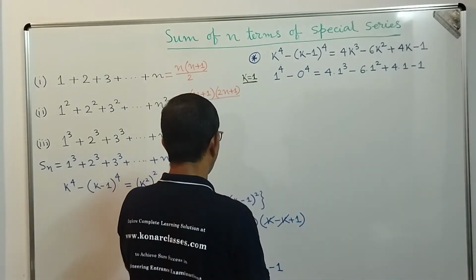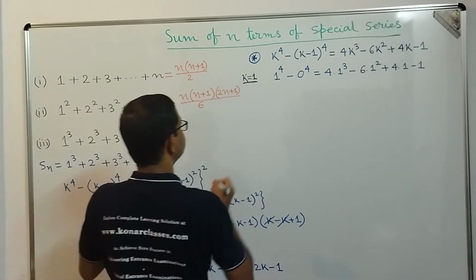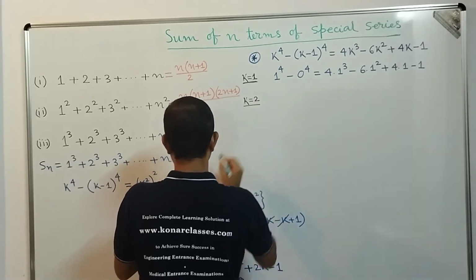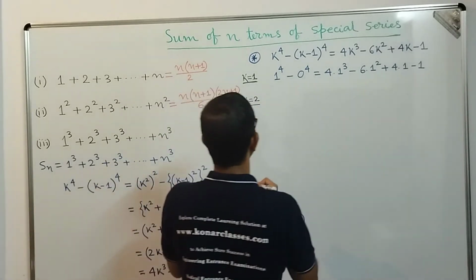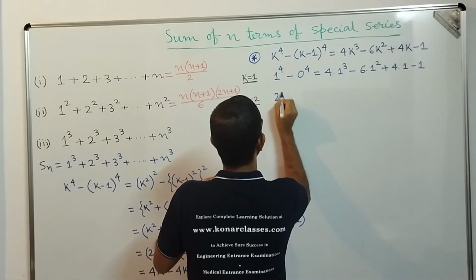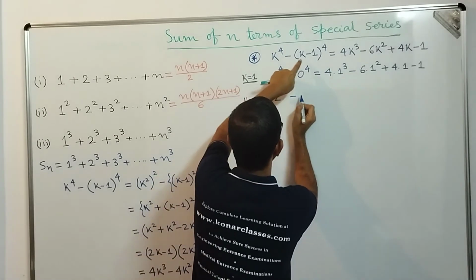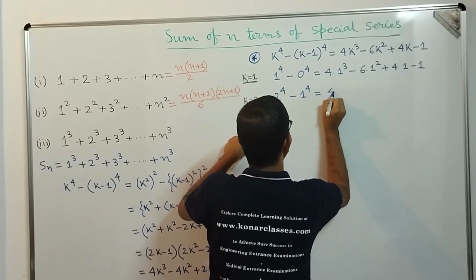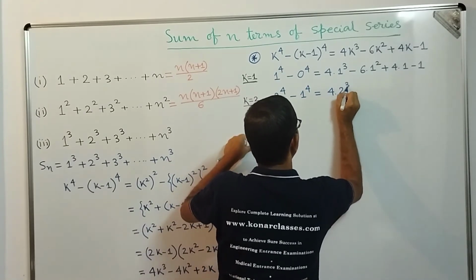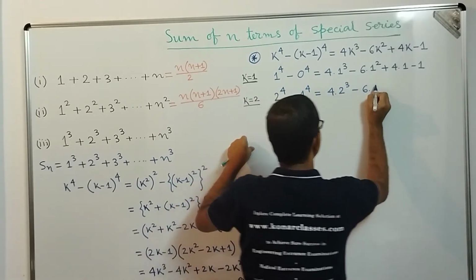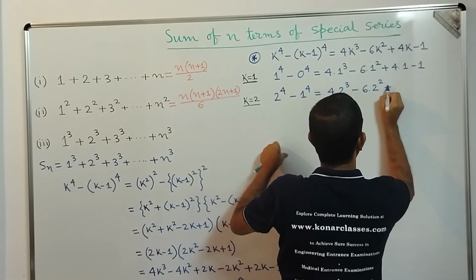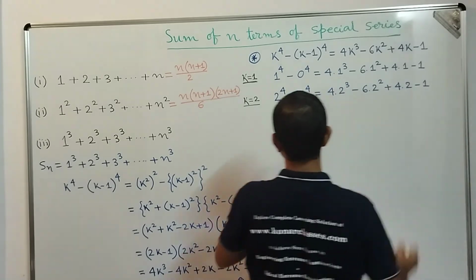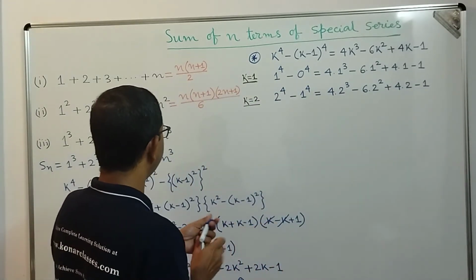Now let's apply the value of k equal to 2. Once we apply k equal to 2, we get 2 to the power 4 minus 2 minus 1, that is 1 to the power 4, equal to 4 into 2 to the power 3 minus 6 into 2 to the power 2 plus 4 into 2 minus 1. Then we apply the value of k equal to 3.